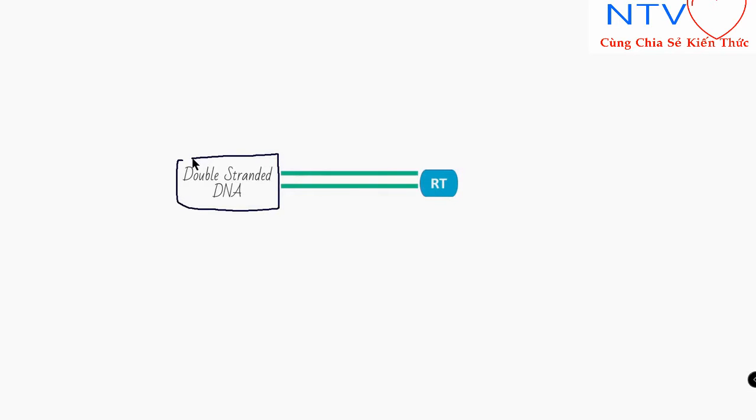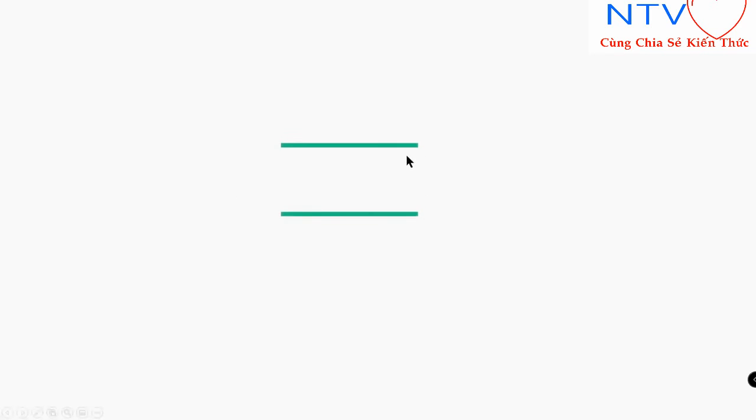So with this double stranded DNA we can amplify it. We can make lots and lots of copies of this double stranded DNA. What we are going to do, first of all, is heat it so that these strands are separated. By the way, why are we amplifying the DNA? Do you know? We cannot detect one or two copies of DNA.